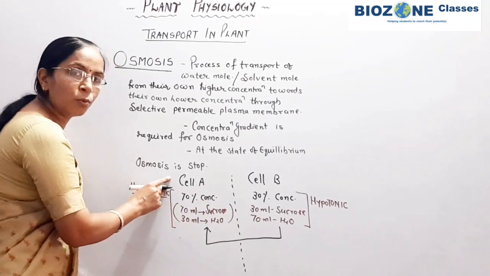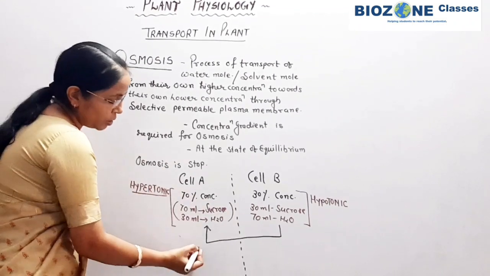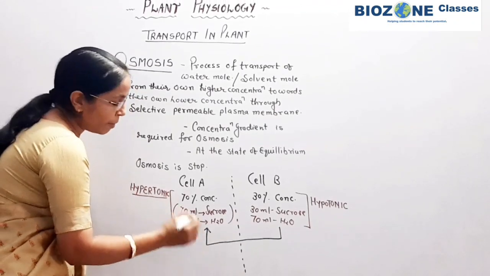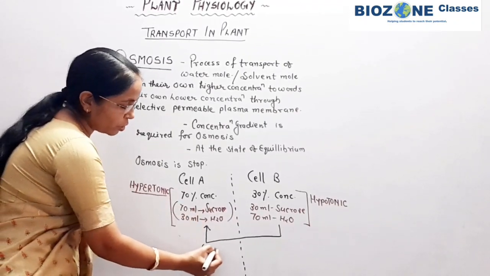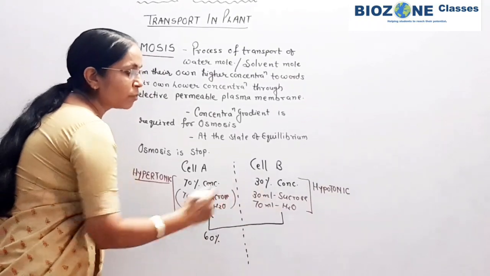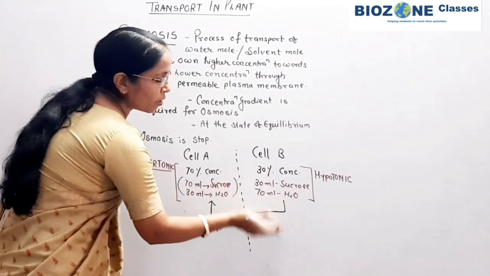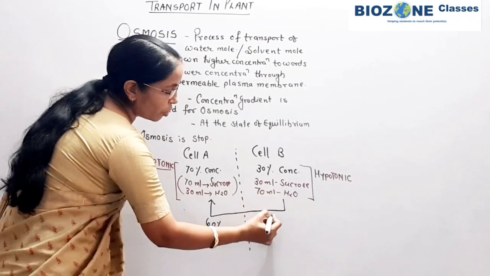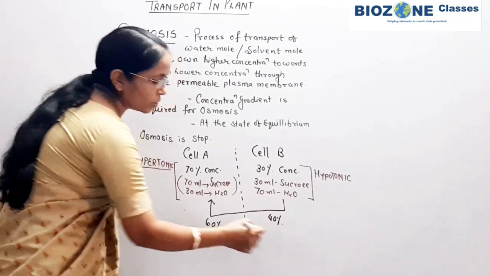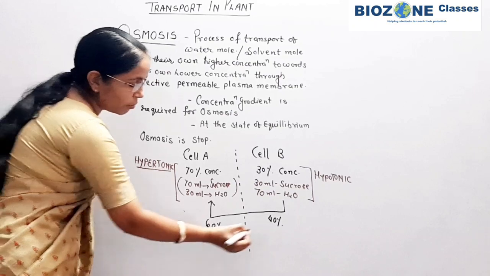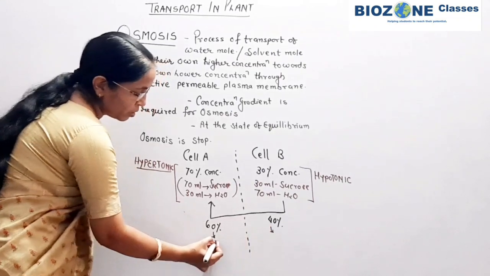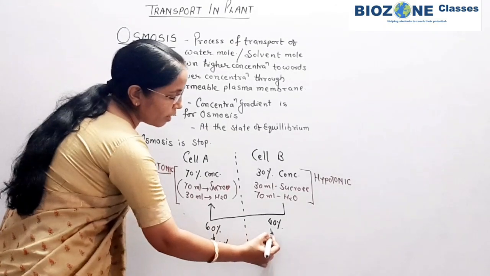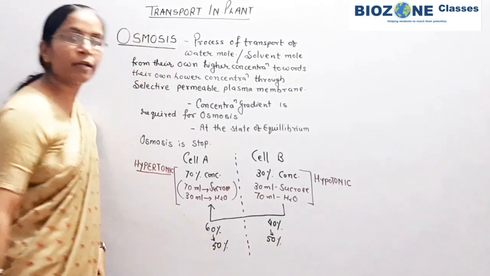When water moves into cell A, automatically the concentration of cell A decreases, so it becomes 60%. As water comes out of cell B, the concentration of the sucrose gradually increases, so from 30% it becomes 40%. Further, as the cells show continuous osmosis, the concentration of cell A is 50 and cell B also comes to 50.